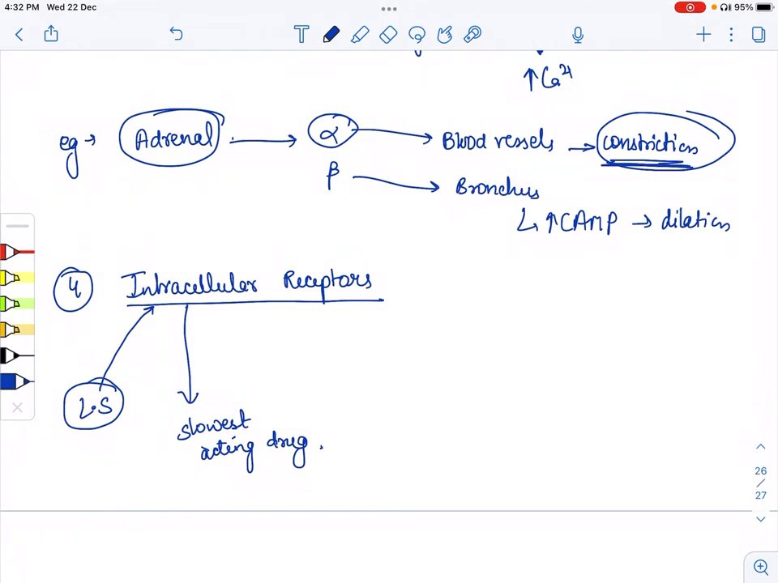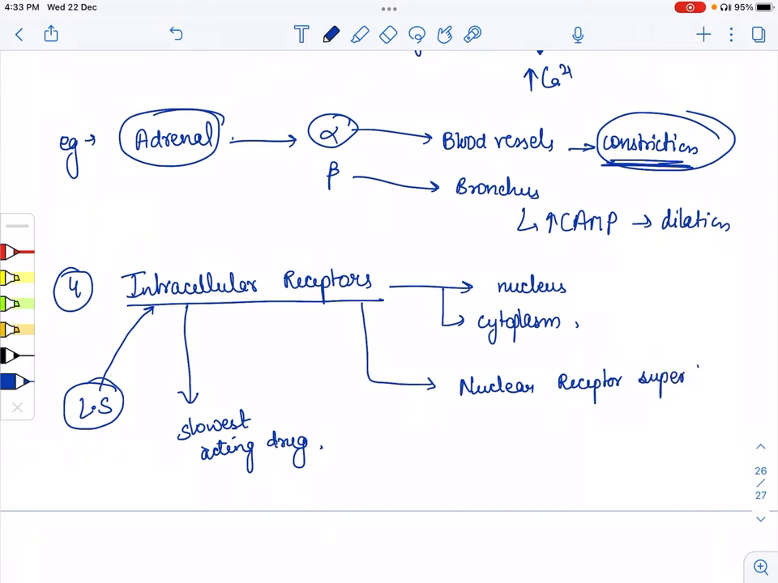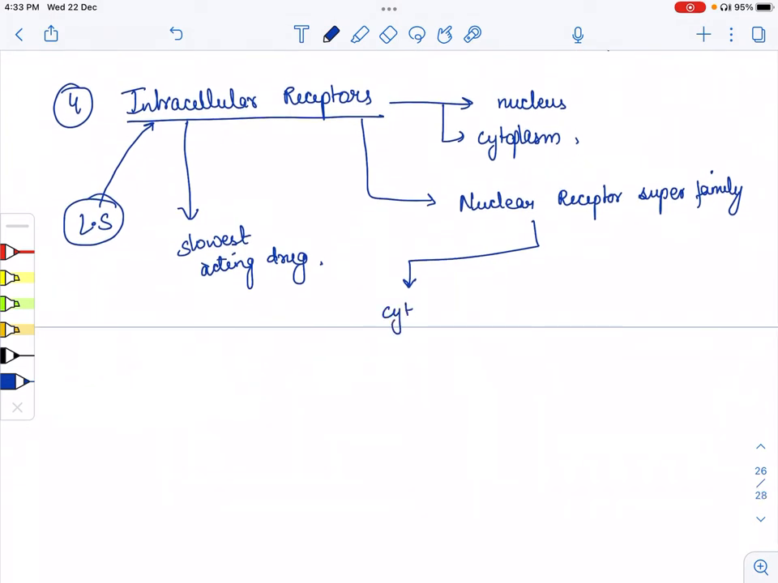Now, as I told you, either the receptor is present in the nucleus or it is present in the cytoplasm. Please remember, nucleus or the cytoplasm. Intracellular receptors are known as the nuclear receptor superfamily. Please remember, nuclear receptor superfamily. This means the receptors are present in the cytoplasm or in the nucleus.